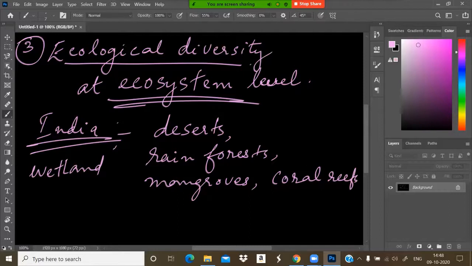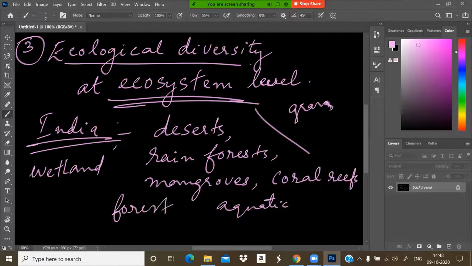How many different types of ecosystems are there? Grassland ecosystem. In our country there is also an aquatic ecosystem, a land ecosystem, a forest ecosystem. So different types of ecosystems are there.